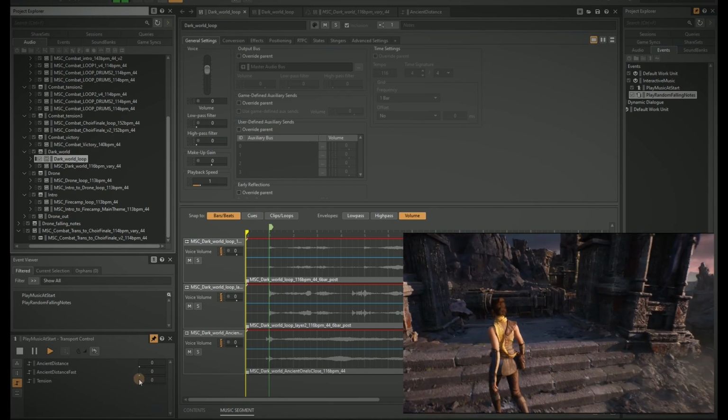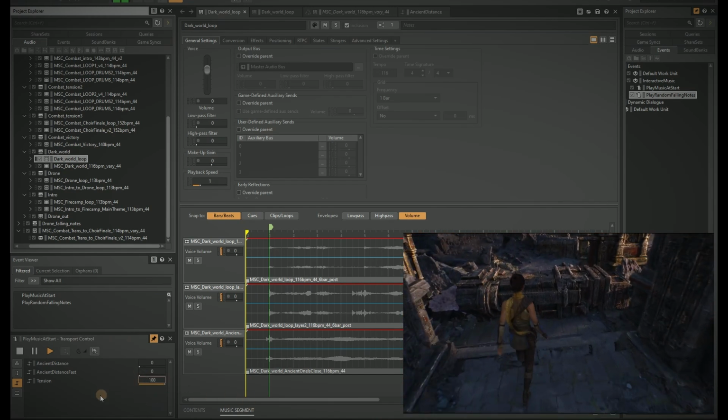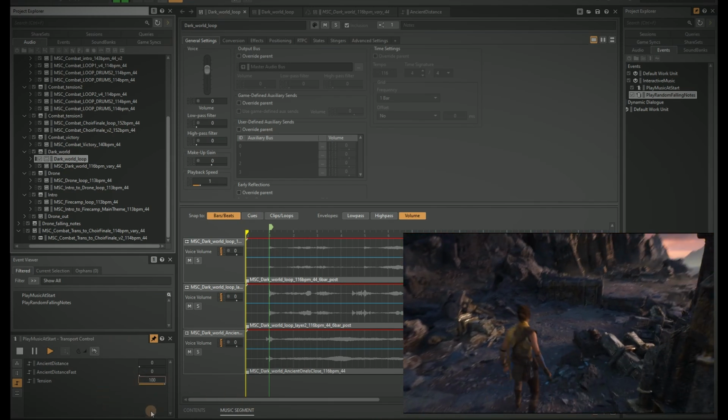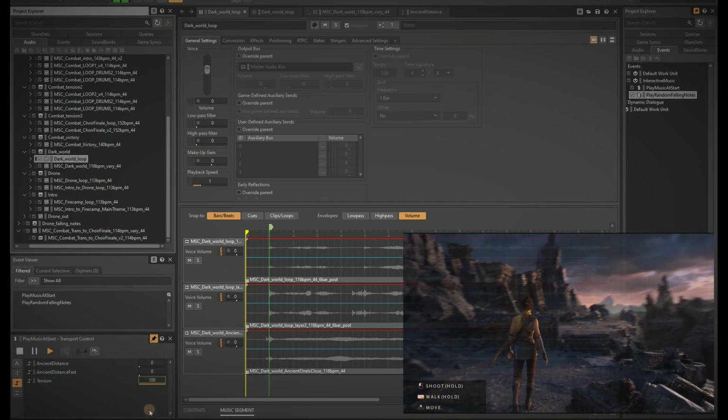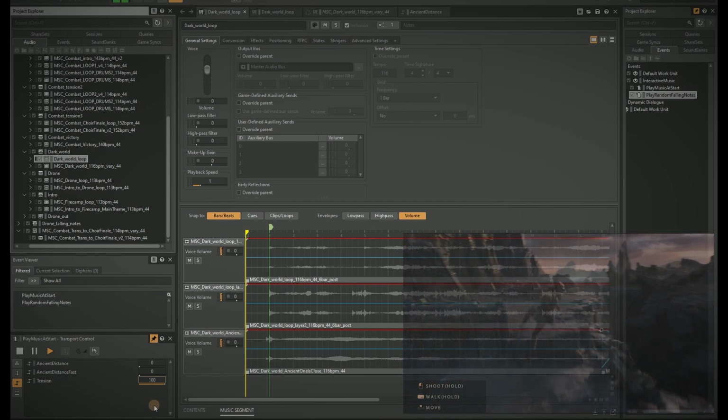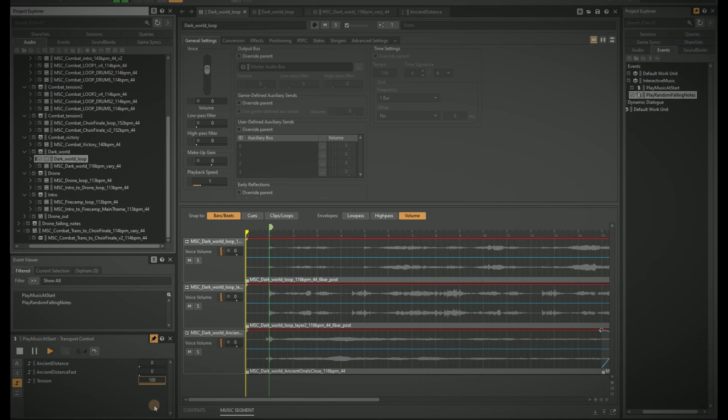First, a Tension parameter assigned to a trigger box in the level goes up, and an additional layer of drums and sound design is introduced. Then, with another passed gate, the Ancient Distance parameter goes up, introducing the dark choir whispers.